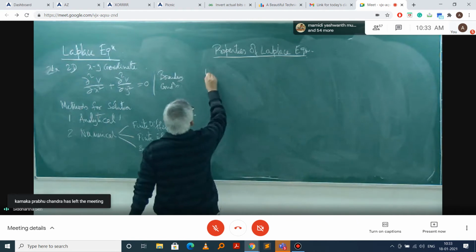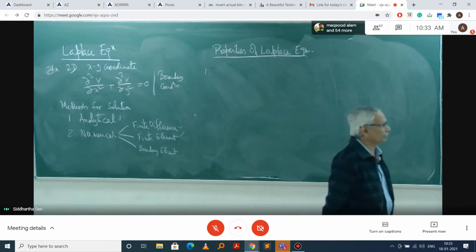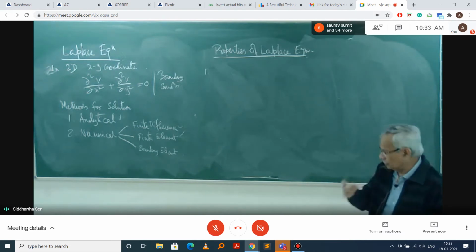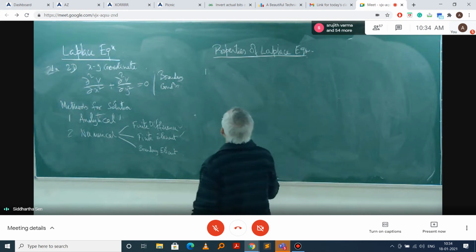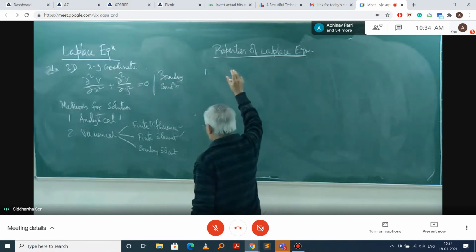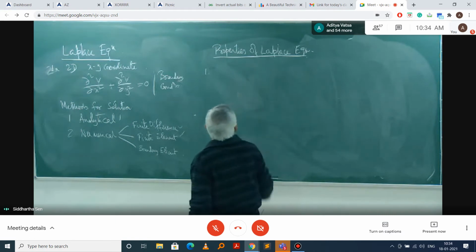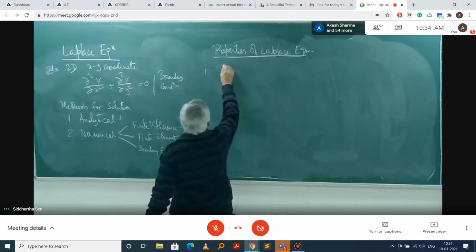We know the Laplace equation is the basis of the solution of partial differential equations, and also of the Fourier series and all other things there. So let us not go into the mathematics in that one, but just try to extract the basic observations or mathematical conclusions while we discuss the properties of the Laplace equation.